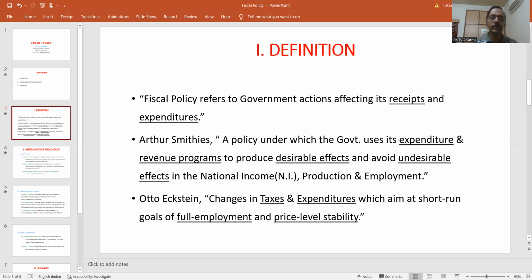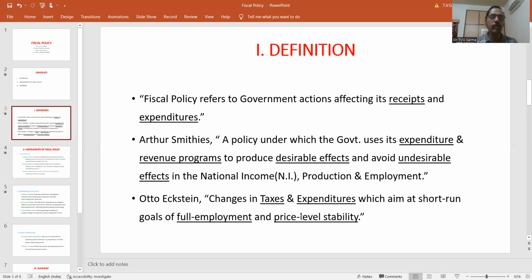Not only that, but the much desired objective of stable prices is also achieved with the help of fiscal policy by the government of India. Not only within the country, but all over the world, this is being used as an important policy to achieve the macroeconomic objectives of all the countries of the world.